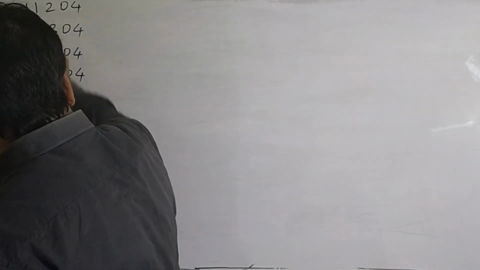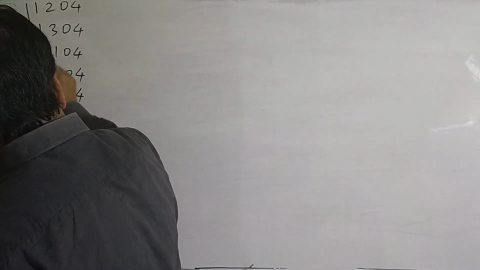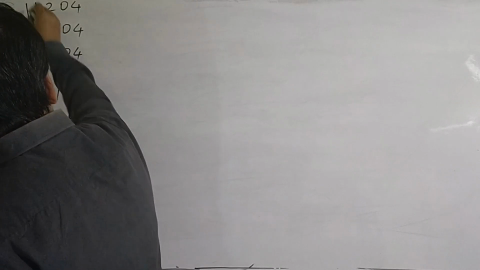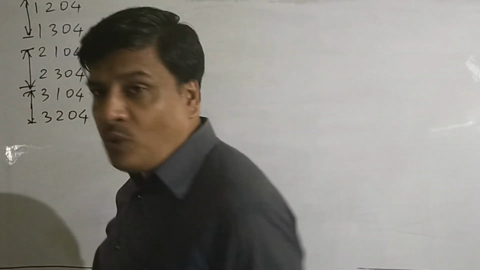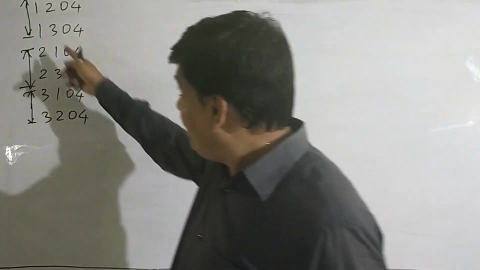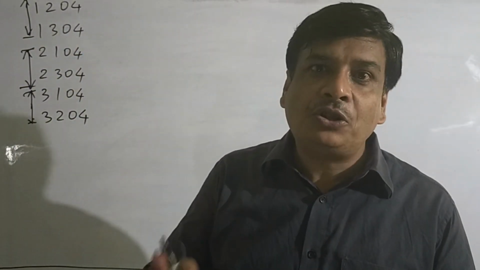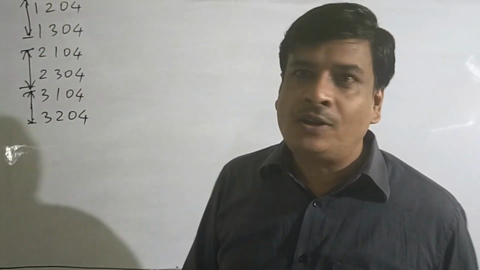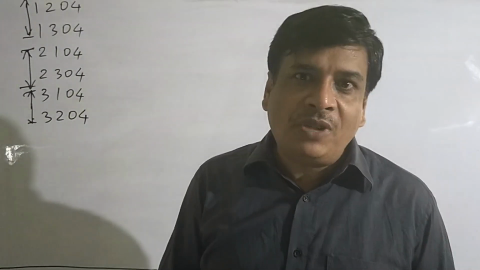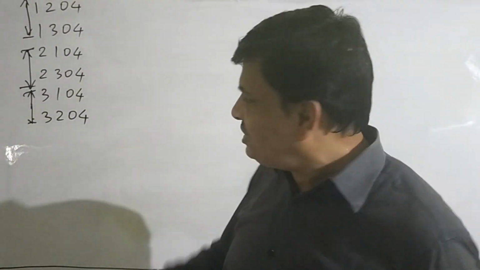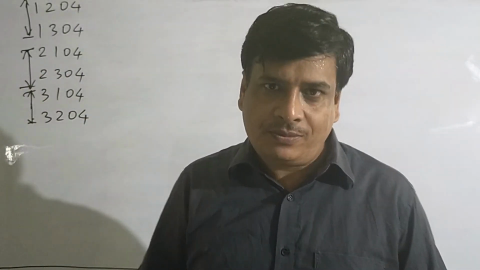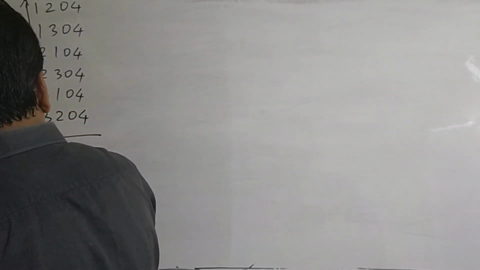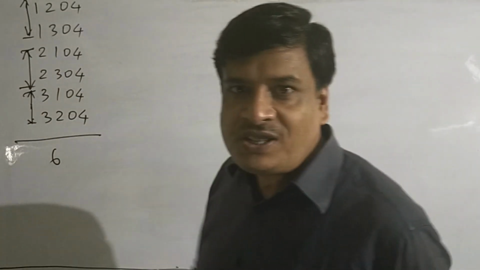There are 3 ways of selecting the thousand place. We can fill up the thousand place by 1 or 2 or 3. For each choice of thousand, there are 2 choices for the hundred place, and 04 is one choice of the last 2 places, and the numbers thus formed of 4 different digits are divisible by 4. You can observe. So while counting these numbers, the total number is 6. These are 6 numbers.